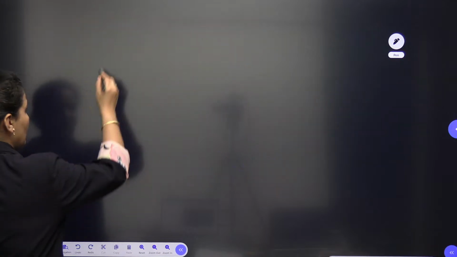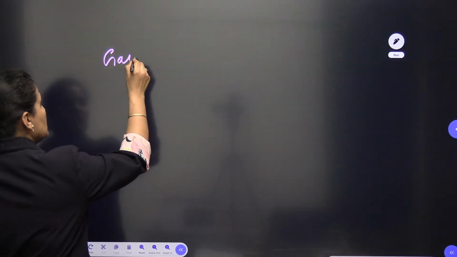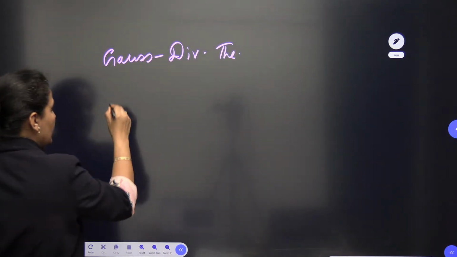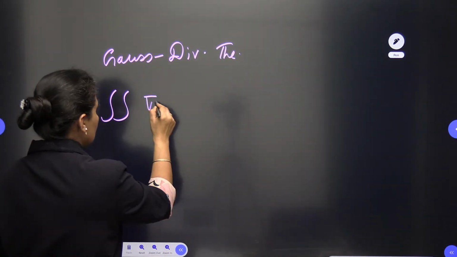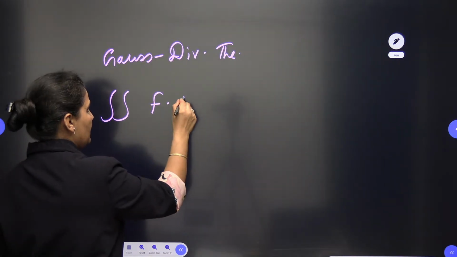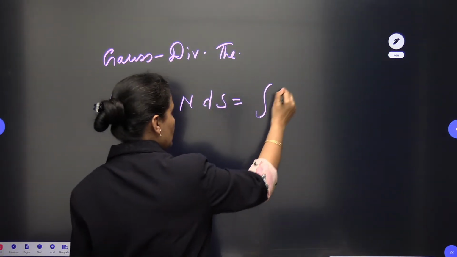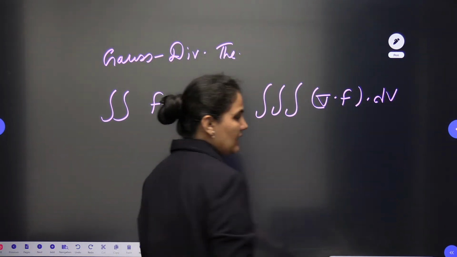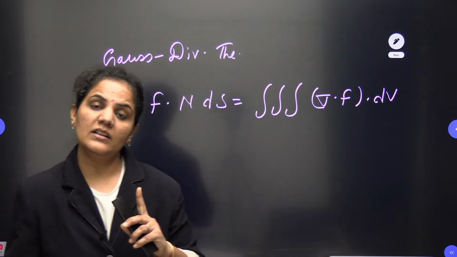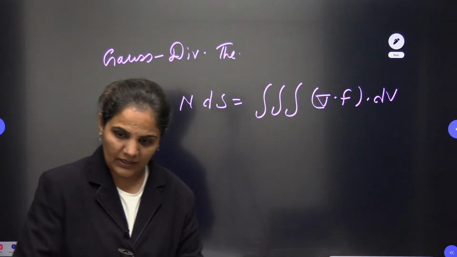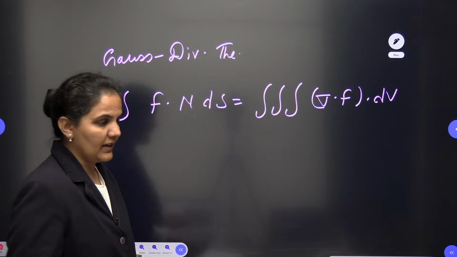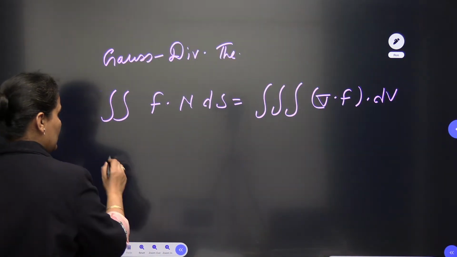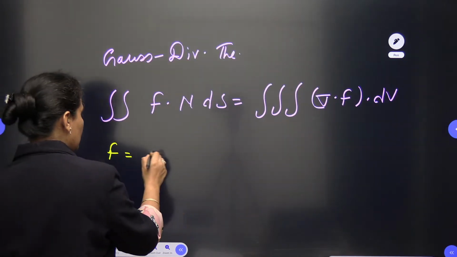And if I solve this one, I will use the Gauss divergence theorem. According to this, if we are having double integration F dot n dS, it should equal the triple integration of del dot F dV. So we can convert the double integration with the help of the divergence. So del dot F dV, 4 by 3 pi r cube, right? So here we can go with this one. When I approach it, I can see my function is actually nothing but z only.